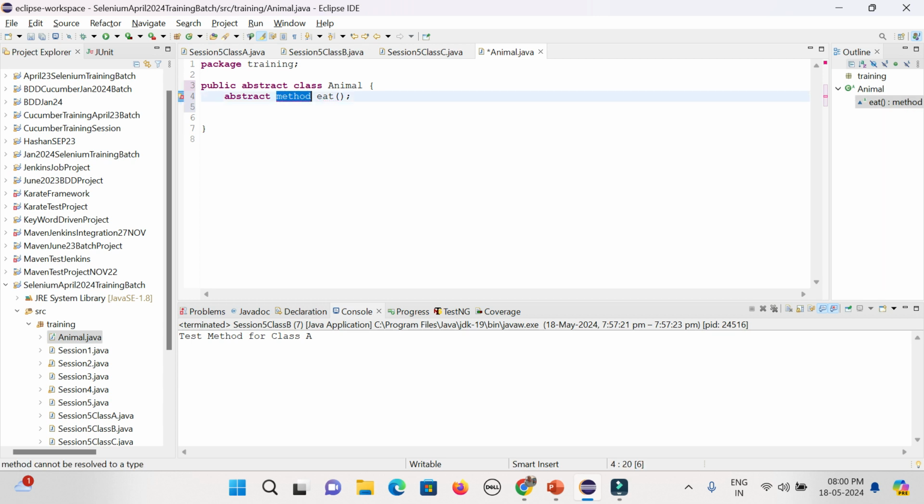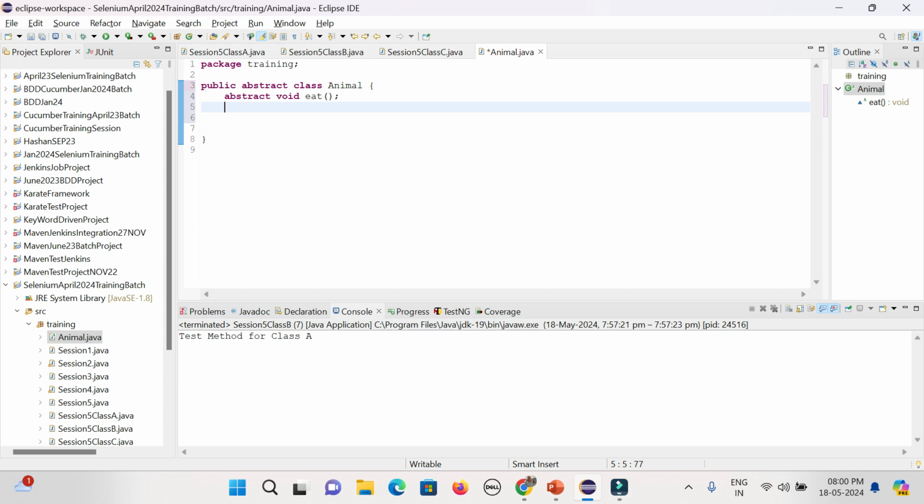Sorry, not method: abstract void, the return type, and then the name, say eat. No need to give an access modifier; abstract is also a non-access modifier. Okay, void eat. It cannot have any body. As and when you declare something abstract, it cannot have any body. Let's try to give it a body and see what error comes. It says the error: abstract methods do not specify a body. How can you solve it? Either remove the abstract keyword, that is fine, or just remove the body.